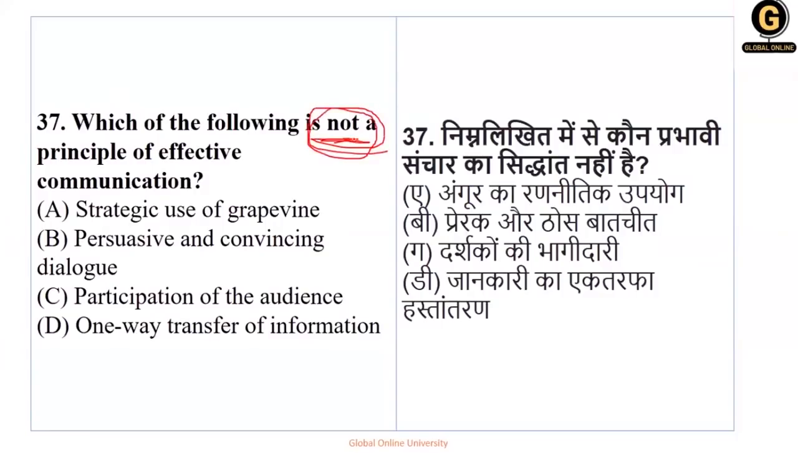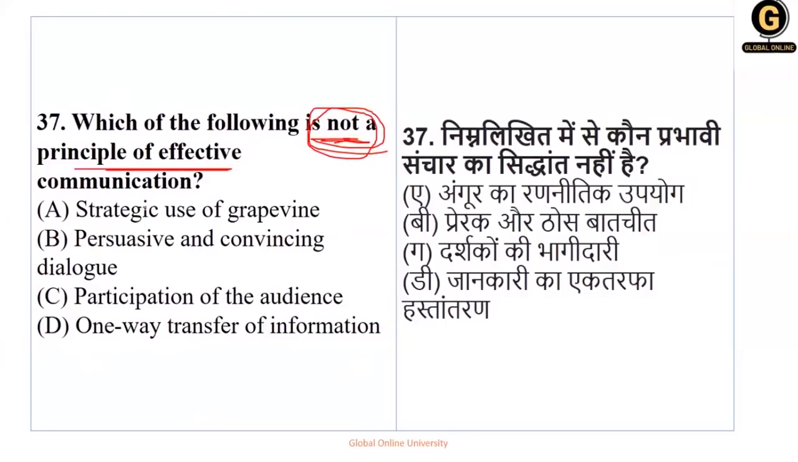यहीं पे हम mistake कर लेते हैं. Okay. Use strategic use of grapevine, pervasive and convincing dialogue, participation of audience, one-way transfer of communication. So अगर आपने बहुत ज़्यादा जल्दी कर दिया, so you will definitely make a mistake over here. See, which of the following is not the principle? Not. So कभी भी हमने पढ़ा है communication always has to be a two-way process.